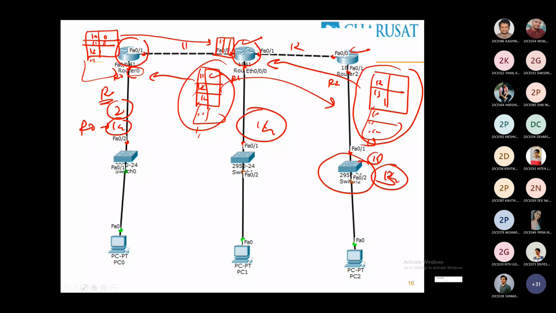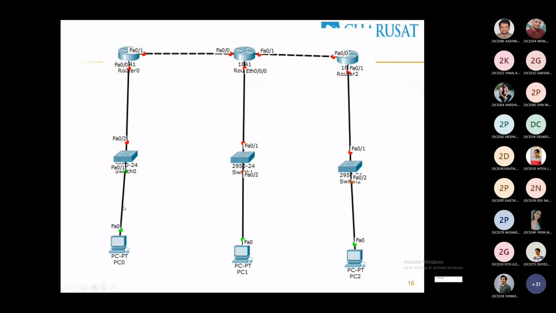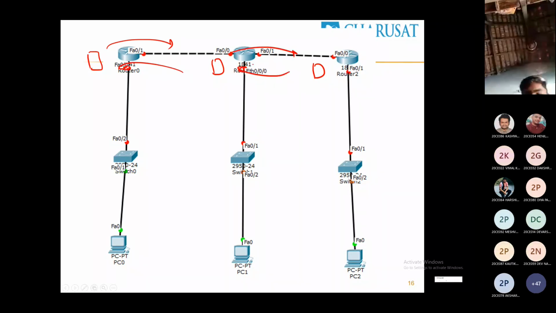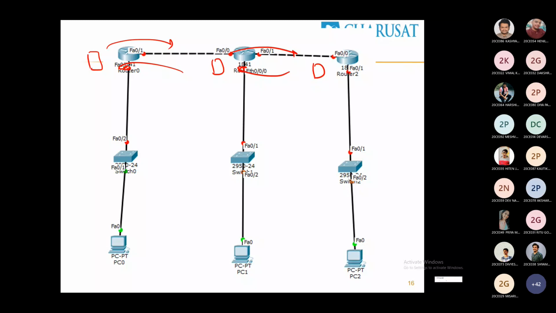So if I look at this diagram, what are we doing in distance vector? This has an initial routing table, and the initial routing tables are exchanged, or the current routing table is exchanged or shared with neighbors. Upon receiving the routing table from neighbors, the source updates its own routing table. That becomes the current routing table, and it will be sent to the next router. This process continues until you turn off the routers.